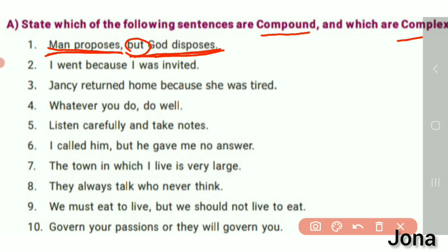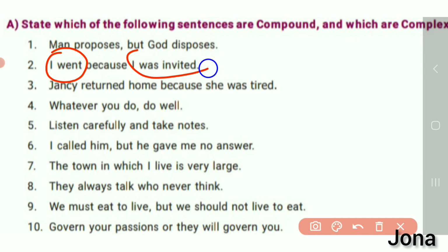And then the second sentence, I went because I was invited. Here it has two clauses there, that is, I went and I was invited. Both give meaning here, and in between we have the conjunction because. So, I went because I was invited is the complex sentence.